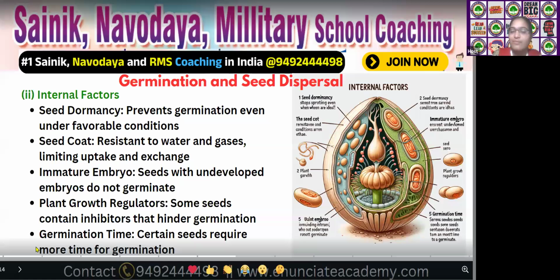What are the external factors? Oxygen, water, temperature: insufficient water, insufficient oxygen, insufficient temperature. These are the external factors. Seed dormancy, seed coat, immature embryo, plant growth regulators, germination time. These are the internal factors affecting seed germination.